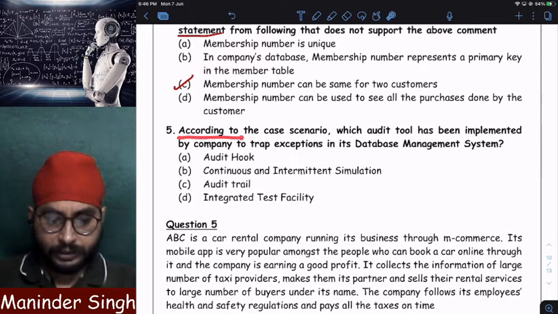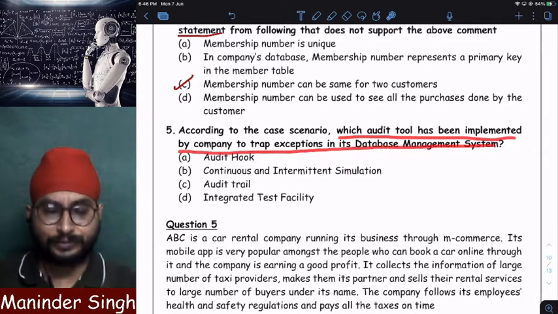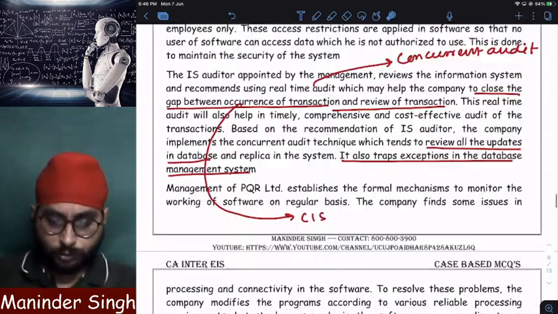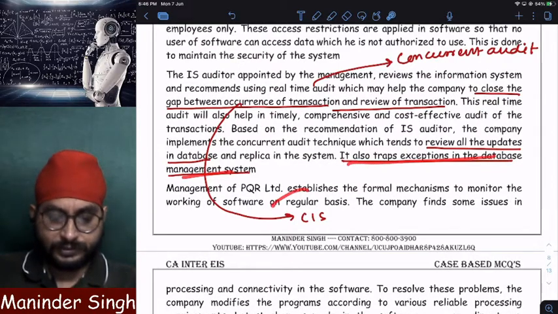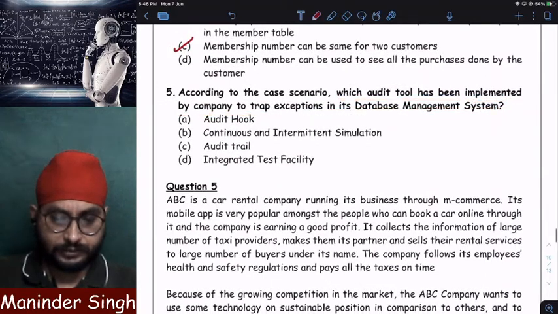Next, according to the case scenario, whatever we have studied, which audit tool has been implemented by the company to track exceptions in database management system? To trap the exceptions in database management system, which software is used? CIS, continuous and intermittent simulation.